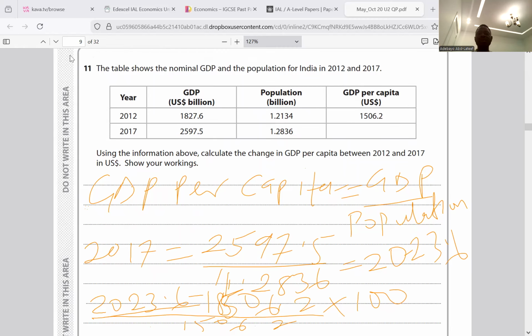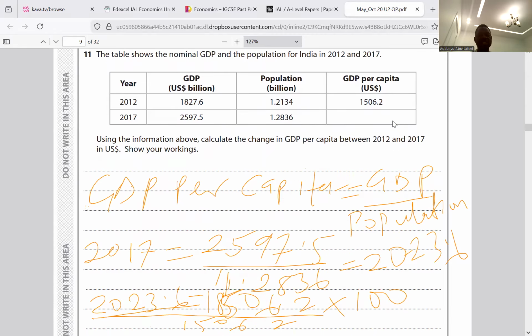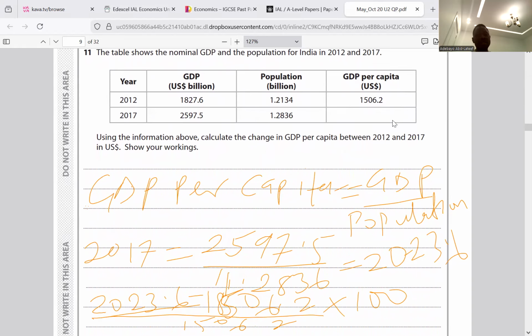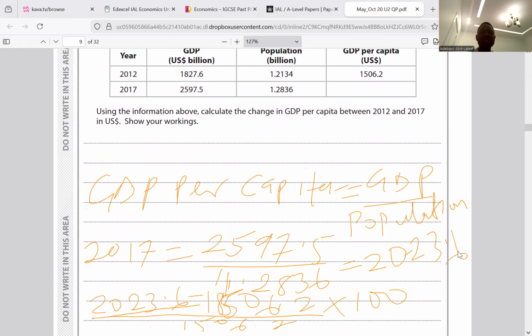So the formula is GDP per capita, which is GDP divided by population. Then we have the GDP for this year, 2017, which is 2023.6. Then 2023.6 minus 1506.2, divided by 1506.2, multiplied by 100. It gives you 34.35%, not 39.2%. I wonder what I did wrong the first time. So that's how to calculate the change in GDP per capita.